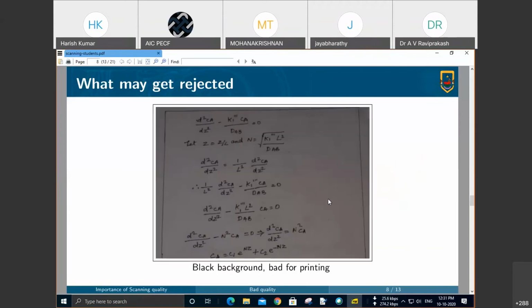Now the same thing, expanded to a small area and magnified. This can be read with some difficulty, but imagine if 75 papers come like this in this quality and we have to read all 75 papers. A paper may have 20 to 40 pages invariably. Reading that much with this kind of clarity and contrast is really tiresome. We do not have enough stamina to read something like this for prolonged periods. So this also will be discussed as not acceptable.